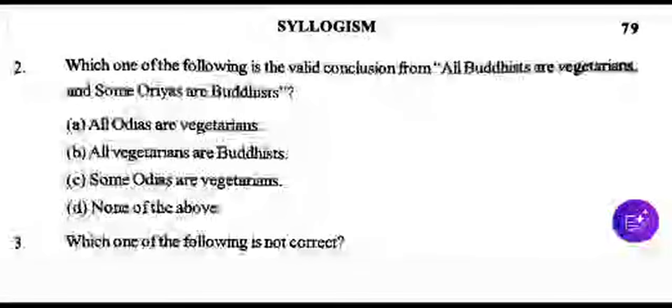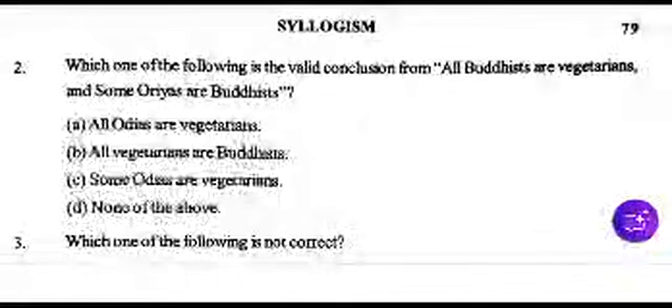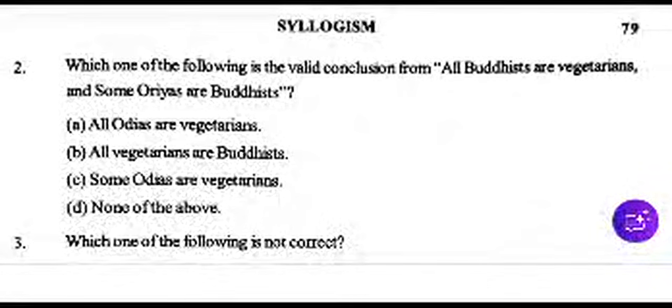Okay, join quickly. So question, here are some questions from syllogism. Important question is